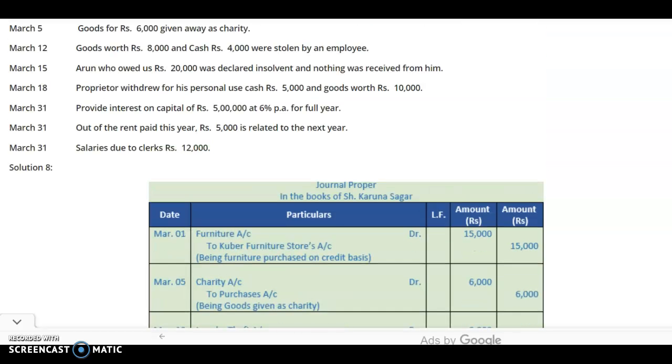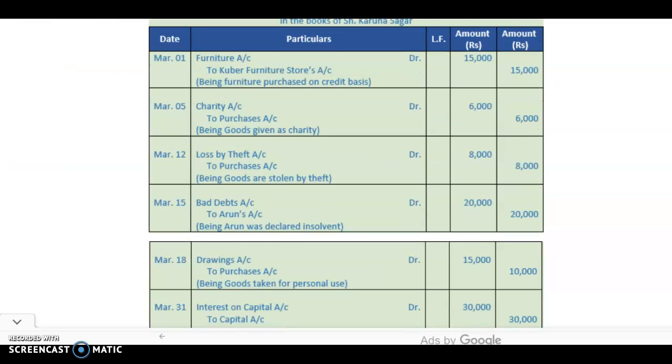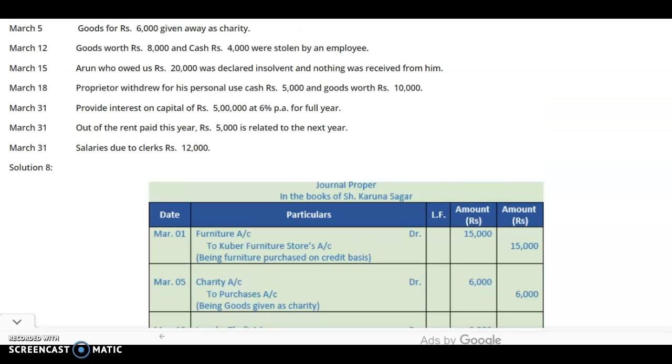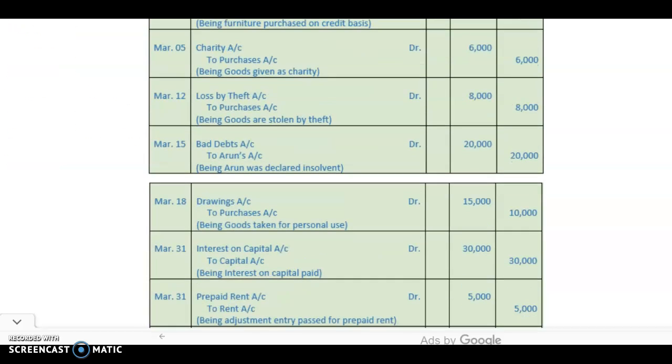The next transaction is of March 18. The proprietor withdrew for his personal use cash 5,000 and goods worth rupees 10,000. When any item is used by the proprietor for personal use, it is regarded as drawings. So we will debit the drawings account. He has taken cash of 5,000 and goods of rupees 10,000, so the total amount of drawings will be 15,000.